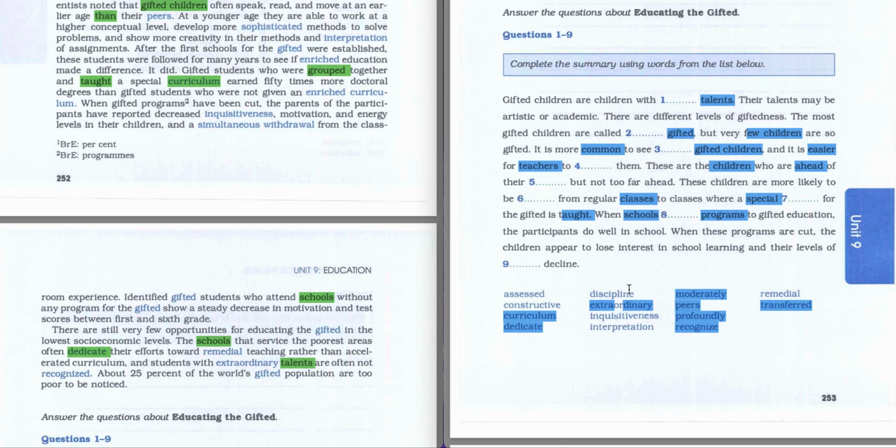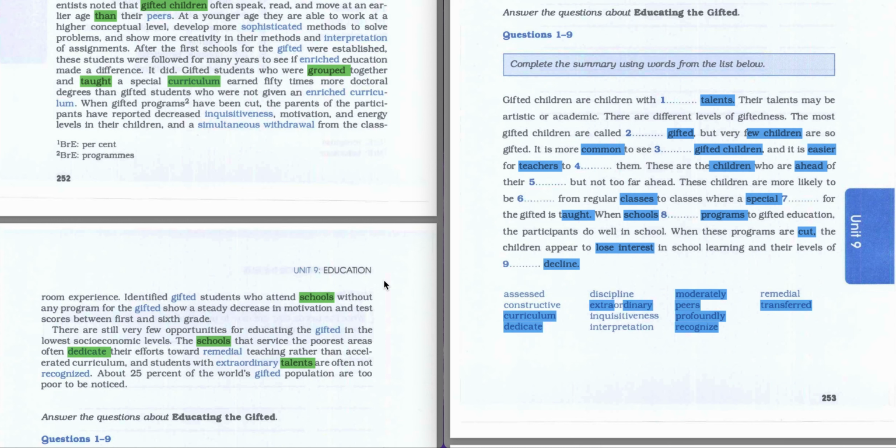And we'll go further. When these programs are cut, the students appear to lose interest in school learning and their levels of something decline. So they were saying about cutting off something, about losing interest and decline of something. So we have to focus on our keywords and try to find any information about it in the text.